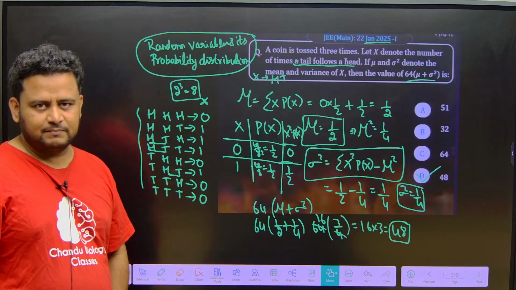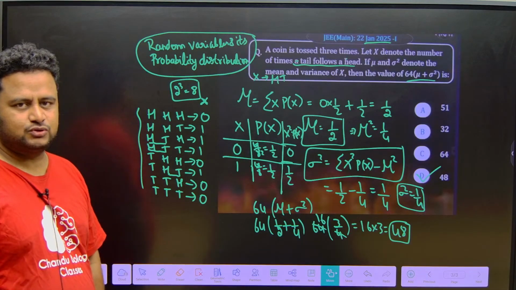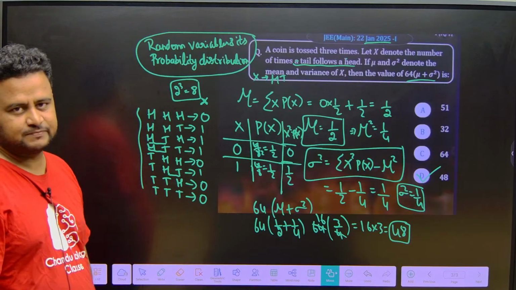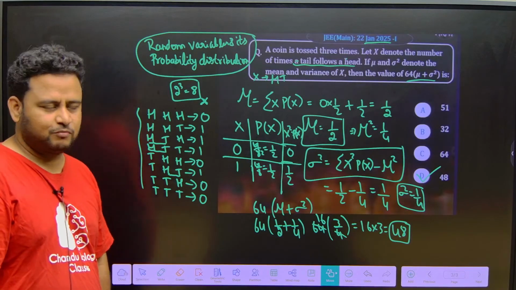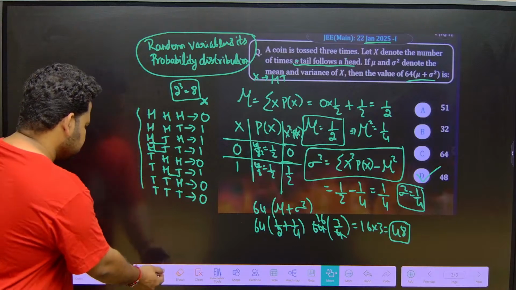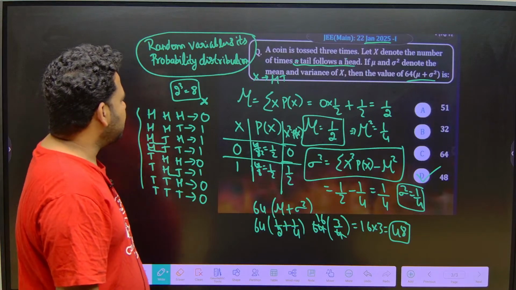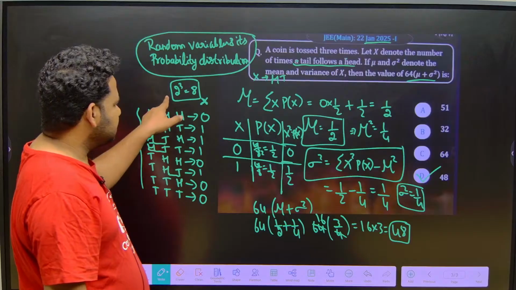I am talking mainly for TS and AP students, who have it for board exams. Other students may not have it for board exams. So let us have a look at it. What they are telling is a coin is tossed 3 times. That means the sample space will become what?